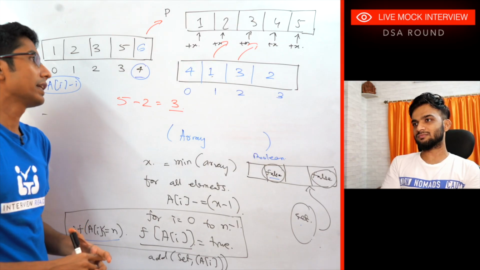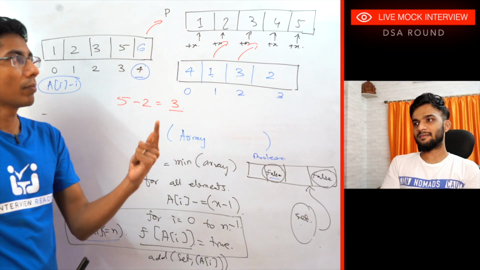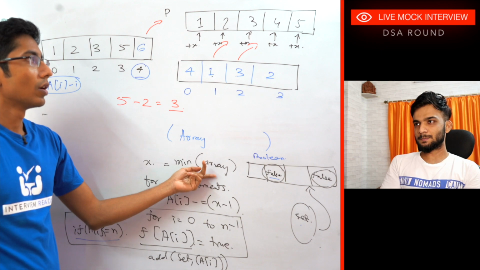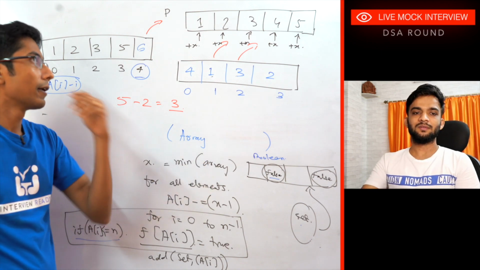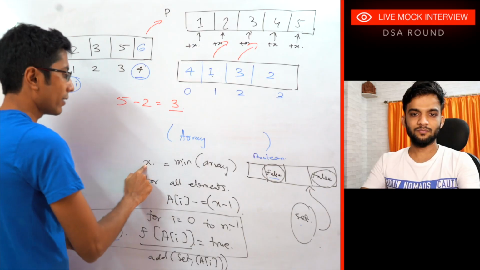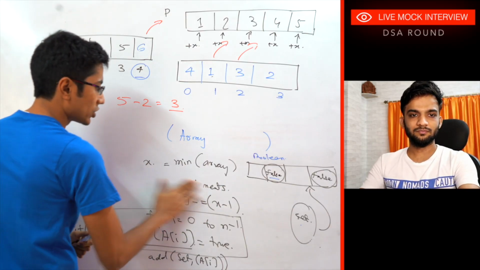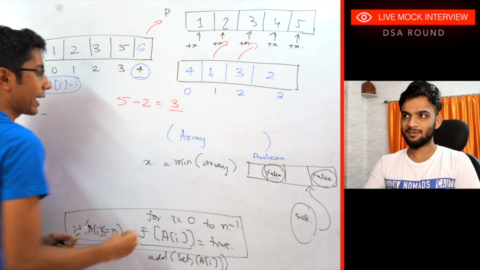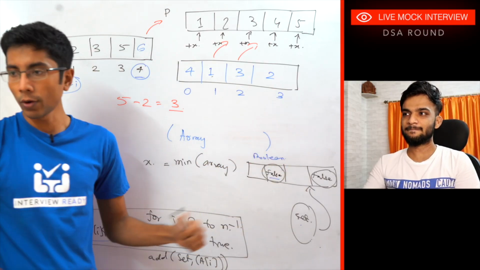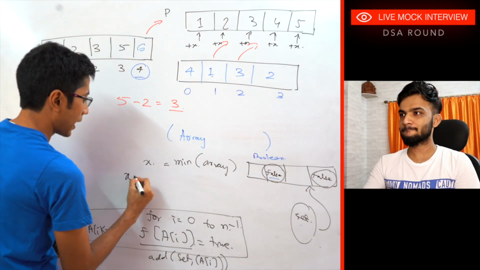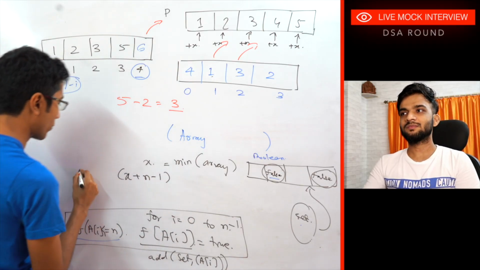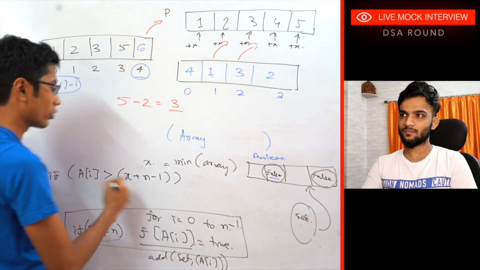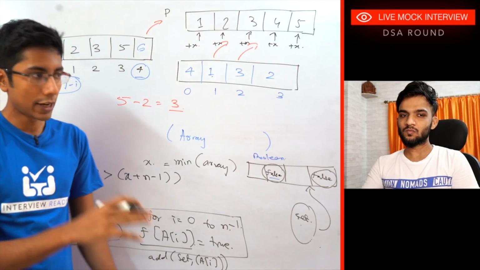Right. So one of the things that can happen is I get the minimum and I get the maximum. One of the things is I get the minimum value x. Now instead of changing the array and thinking as a permutation, I can think about, hey, the maximum distance you can go from this value x is x plus n minus 1. So if a of i is actually greater than this, then we have a problem and it needs to be changed. That is one condition.